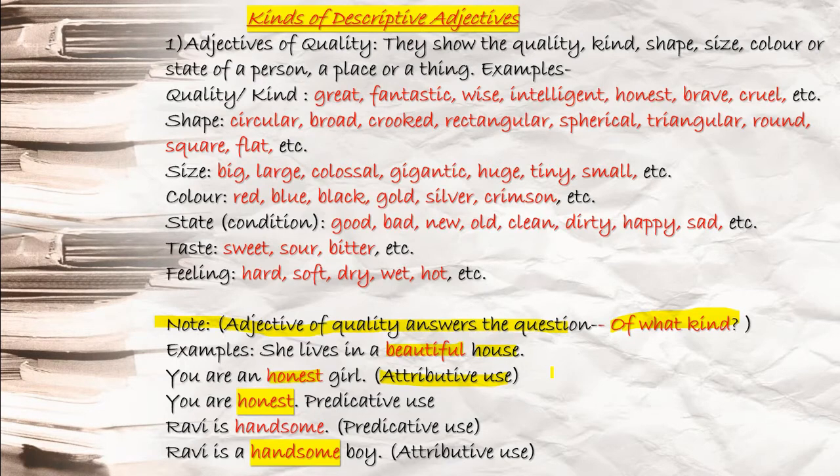Again you see, Ravi is handsome. After handsome, no noun term is used. This is also called predicative use because the helping verb is used as a main verb here, plus handsome, that is the adjective term. So this is called your predicative use. Next you see, Ravi is a handsome boy. Handsome, then noun term is there, attributive use. Okay, I guess this is clear.